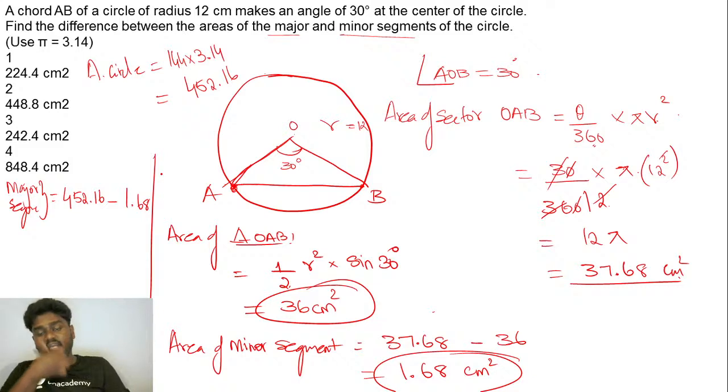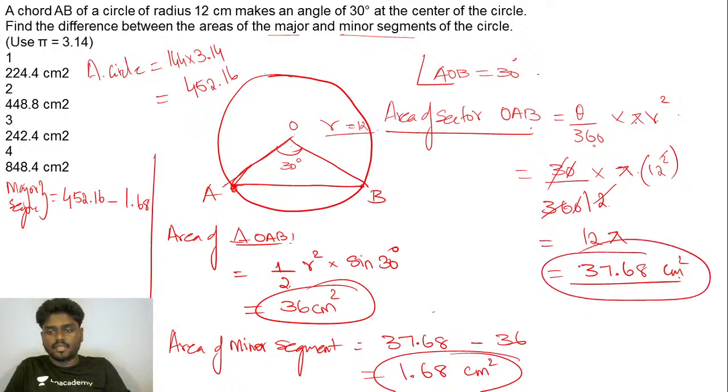See guys, listen very carefully. How to find the minor segment? Minor segment is nothing but area of the sector OAB, right? Sector OAB, if you try to find, that is actually nothing but theta by 360 into pi r square. Pi, r is 12. So if you try to do that, you'll be getting 37.68. And area of the triangle OAB, how to find that? It is half the radius r square into sine 30.